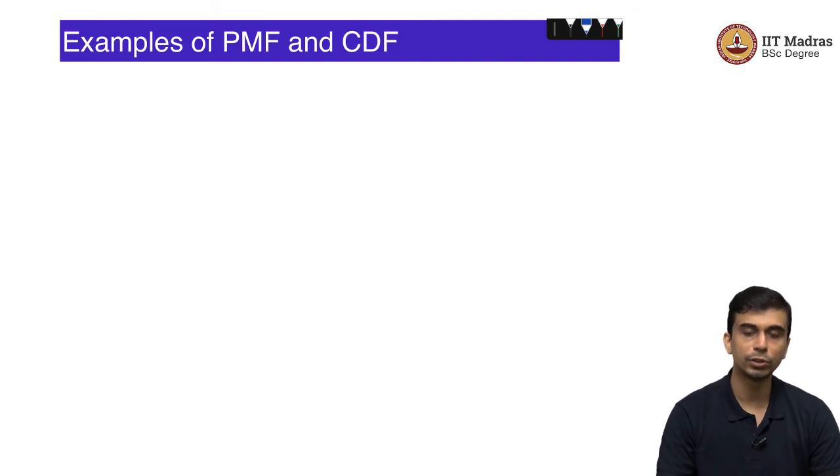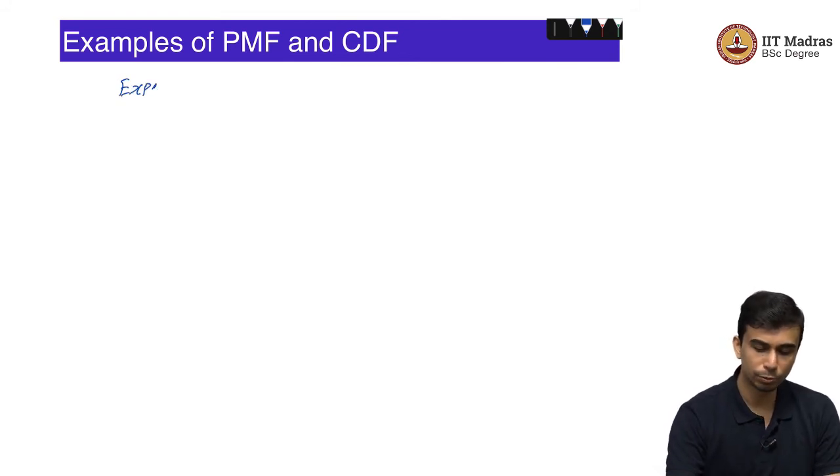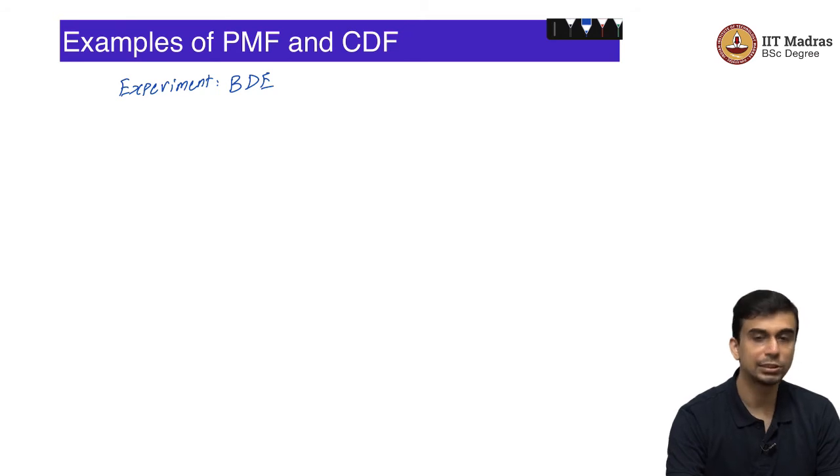Now you want to ask the question, what is the probability that the face is, let us say, 3. Let us call this the biased dice experiment. This is just a single biased dice experiment.